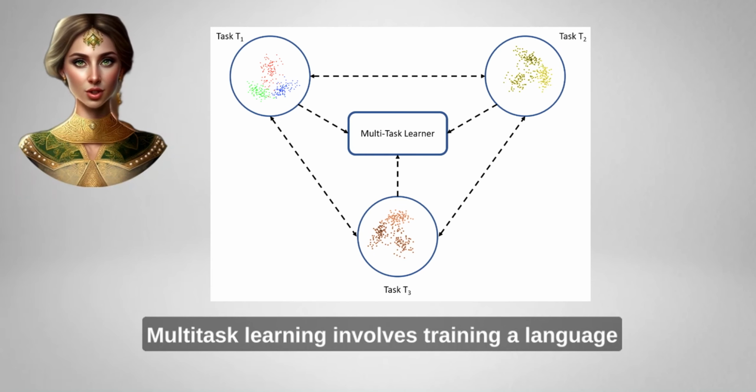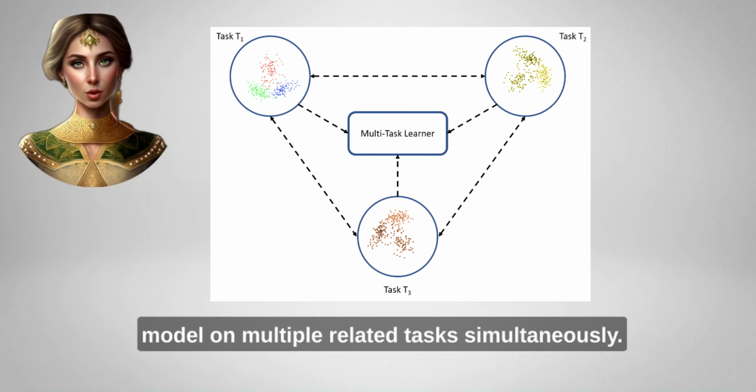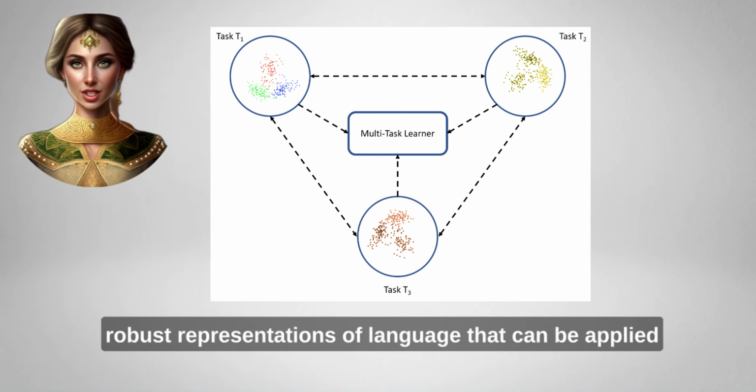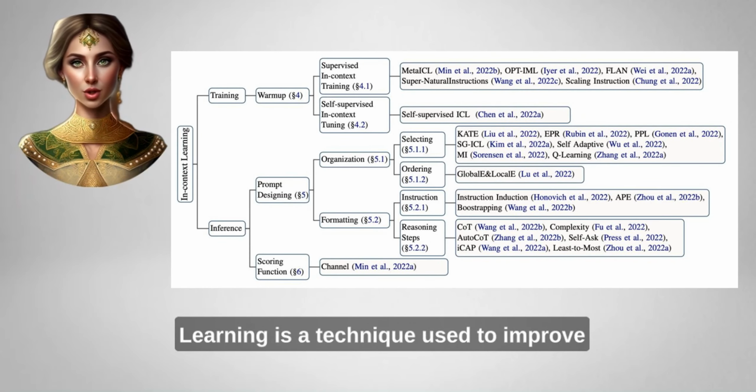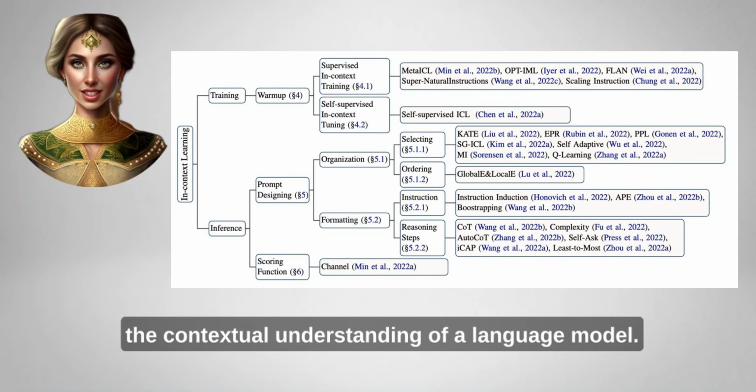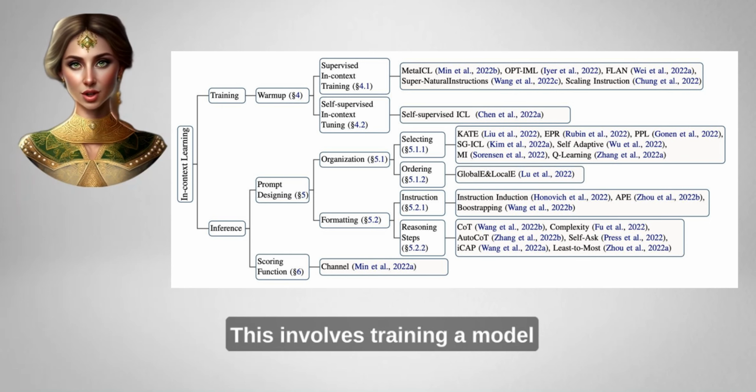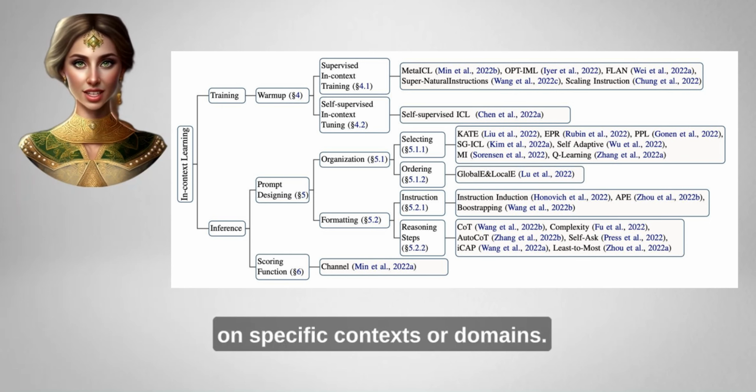Multitask learning involves training a language model on multiple related tasks simultaneously. This can help the model to learn more robust representations of language that can be applied to a wide range of tasks. In-context learning is a technique used to improve the contextual understanding of a language model. This involves training the model on specific contexts or domains.